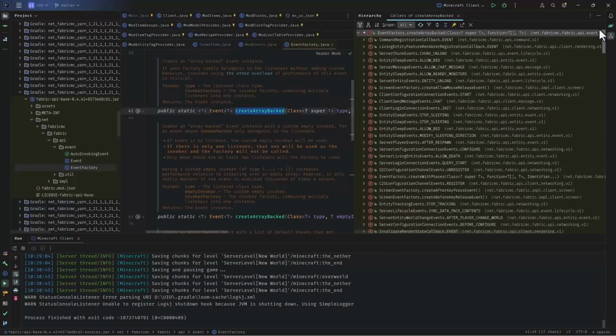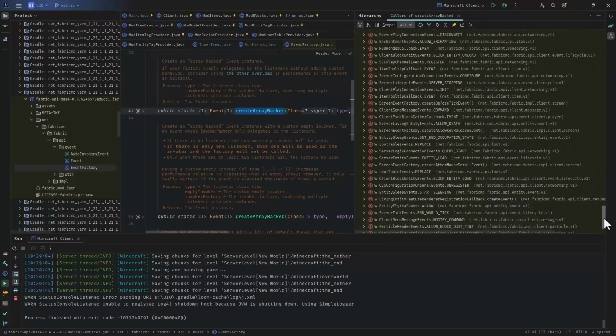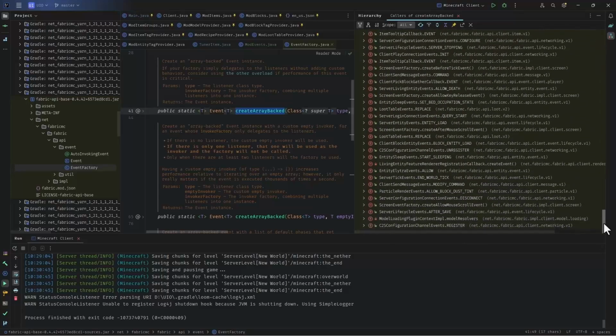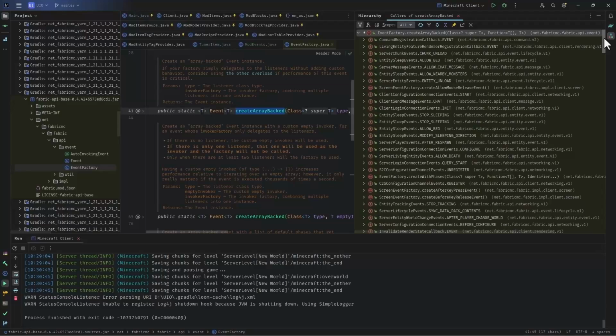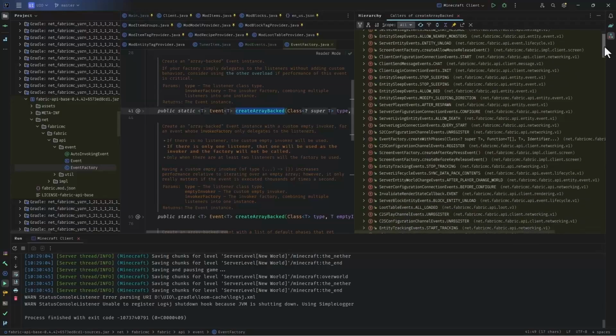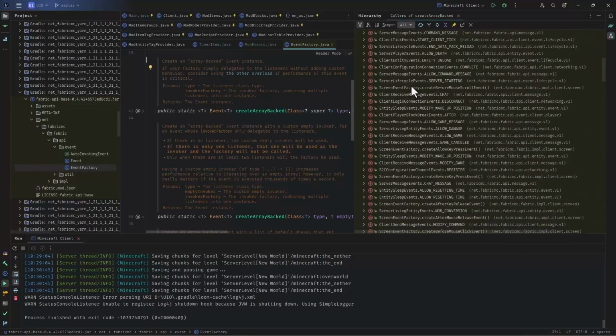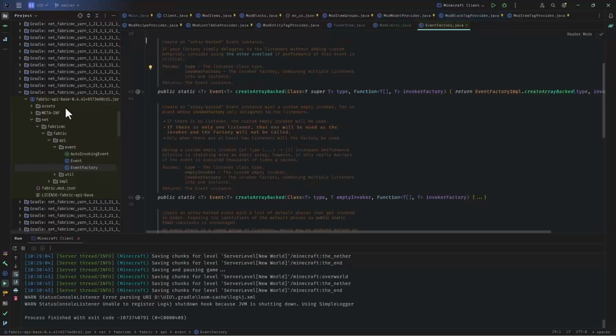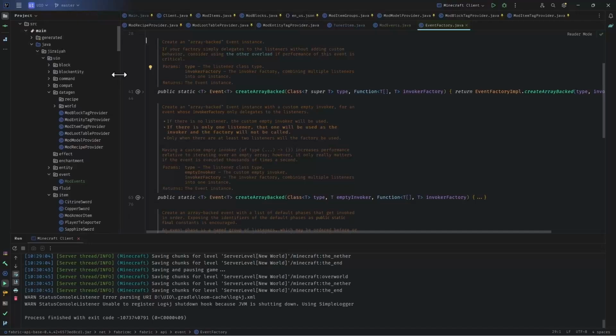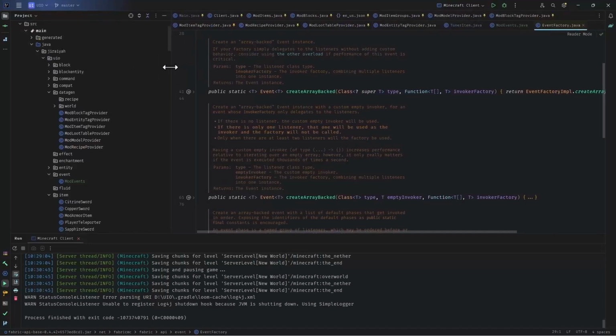Many people argue that Fabric has fewer events compared to Forge or NeoForge. If you take a look at this list, you will see that there are tons of events here, and if you play carefully, there is a chance that you can put a listener in the proper way and handle things. However, sometimes there is no event for what you want to do whatsoever. You have two options there. Either use mixin to directly inject your code or create your own custom event.